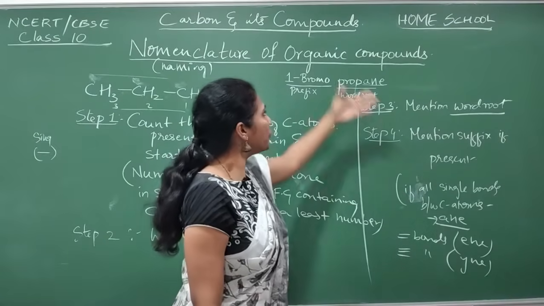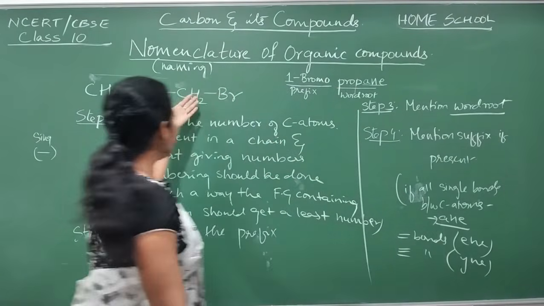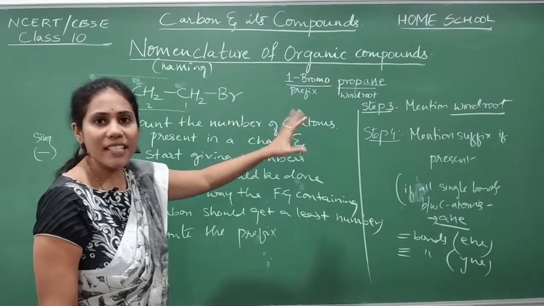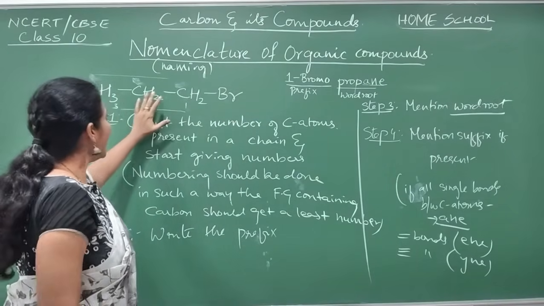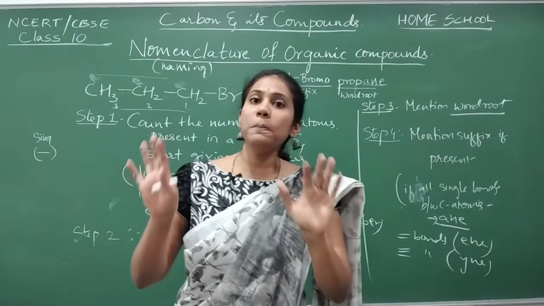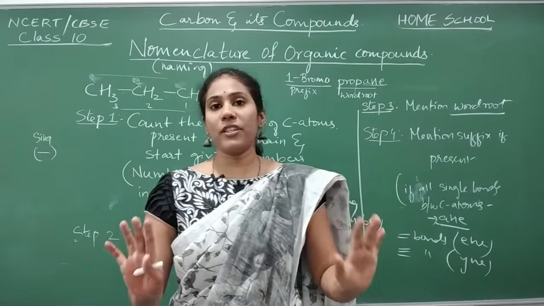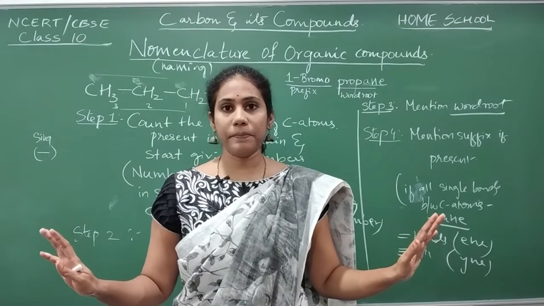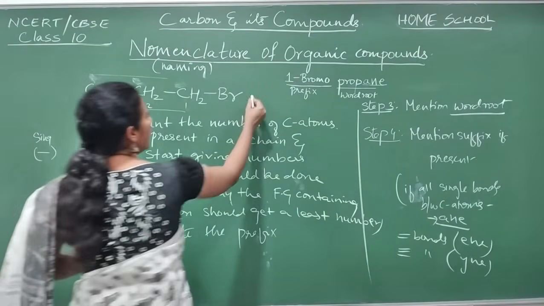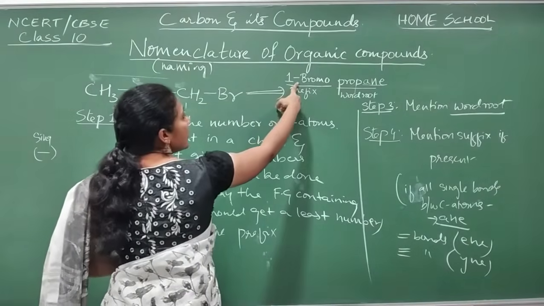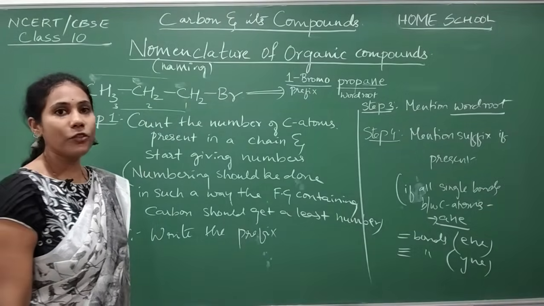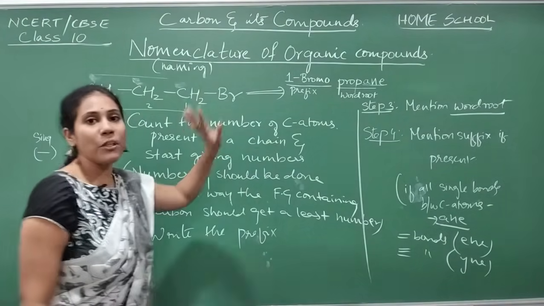And after that, I should think of writing the suffix. To write a suffix, do you have any special functional groups? We have Br, that we have written as prefix. We don't have groups like OH, CHO and all. When you don't have any special groups, you need not mention a suffix. Only if such groups are there, then you have to mention the suffix. Otherwise, it is not necessary. Clear, everyone? So what is the name of this compound, guys? The name of this compound is 1-bromopropane.